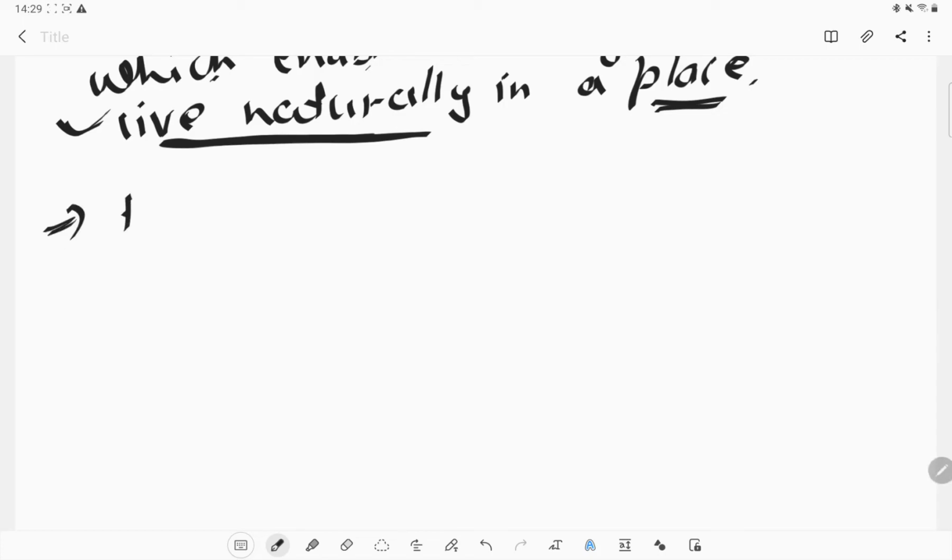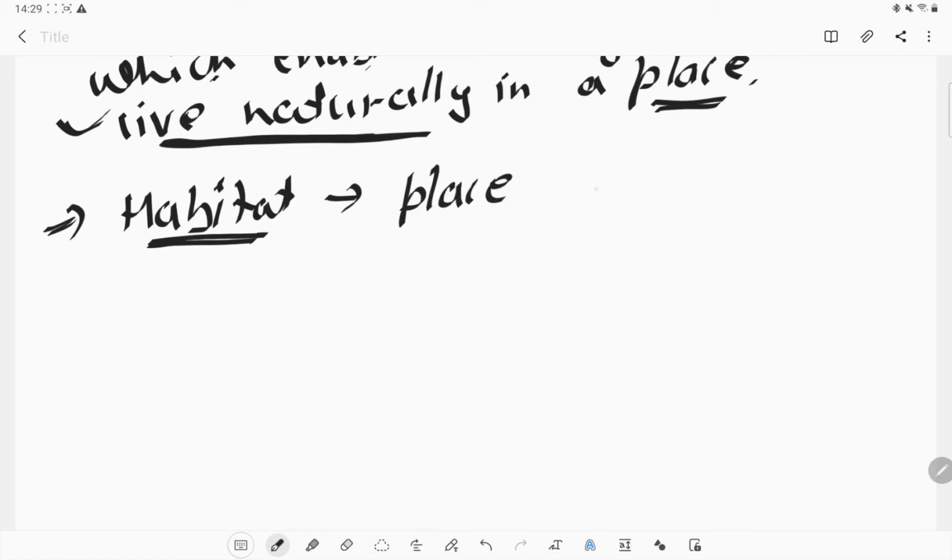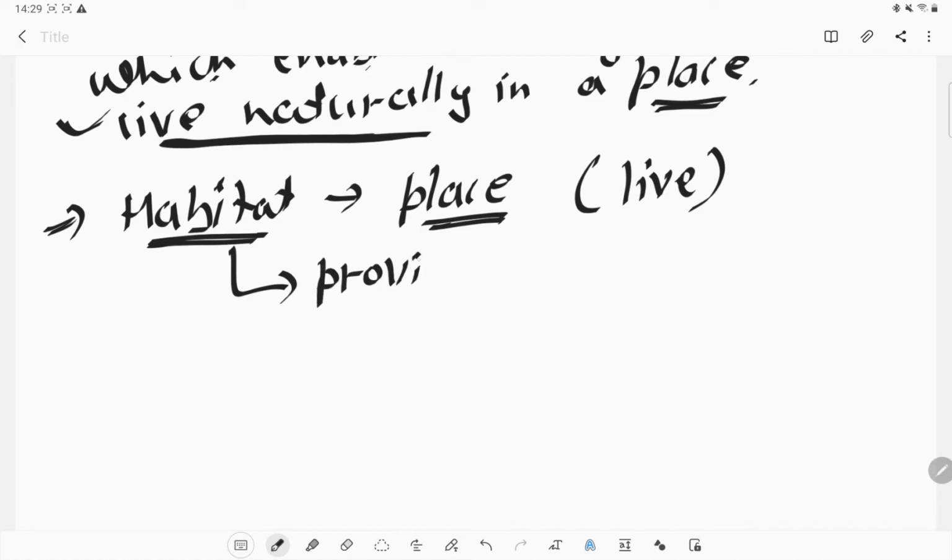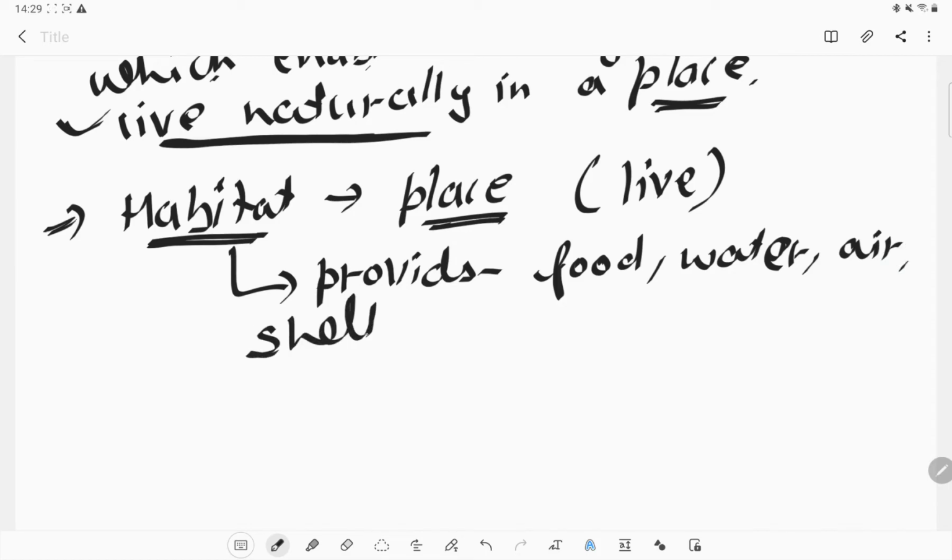Okay, what is a habitat? The word is coming very often. Habitat is the place where an organism lives. Okay, place to live. It means the place which provides food, water, air, shelter, and other needs.